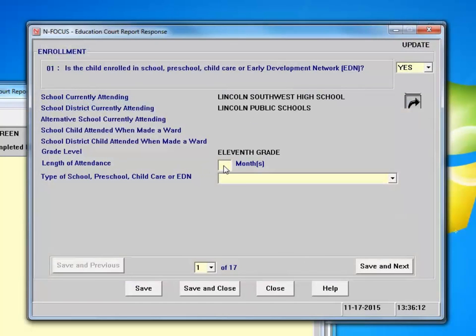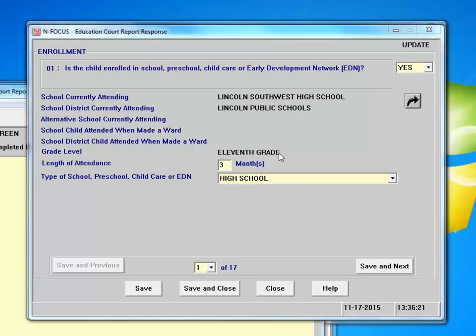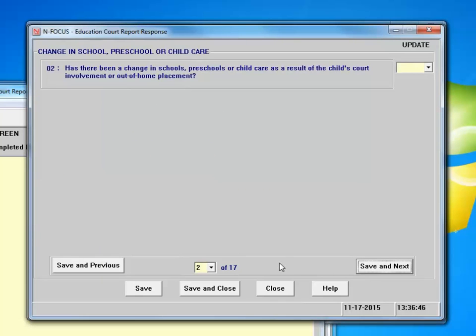We type in the length of attendance so far. He's been going to this school for 11th grade for about 3 months so far, and this is high school for him. So when you have all that information entered, you'll click Save and Next. For youth that are under 5, you'll select the type of child care for them. If the child is not in any sort of child care, it'll pop up a narrative box and it'll ask you to explain why. Why is the child not in any type of child care? If he's being cared for at home, if he has a stay-at-home parent, things like that will all be addressed here. So for that example, we hit Save and Next. It takes us to question 2.